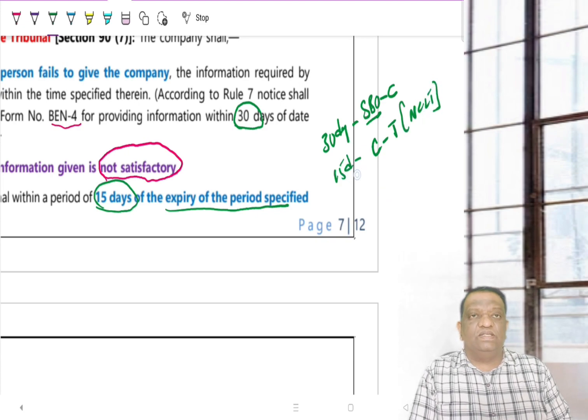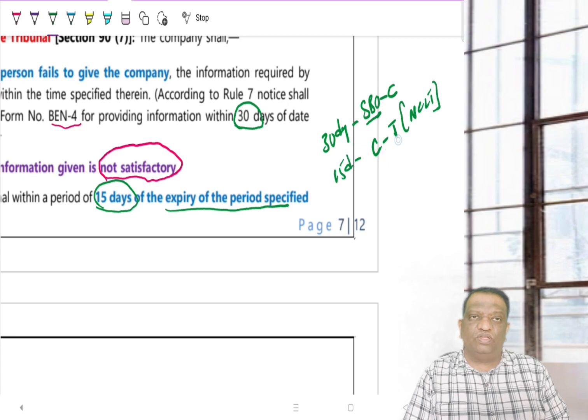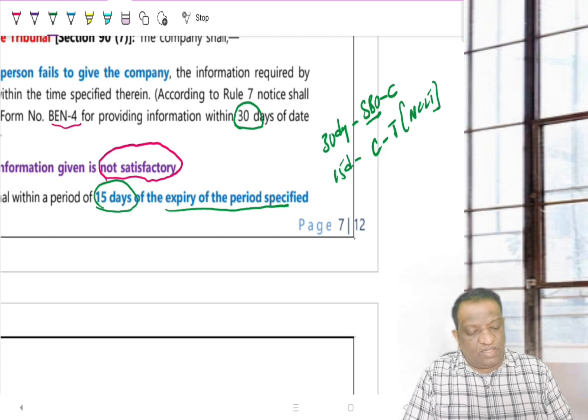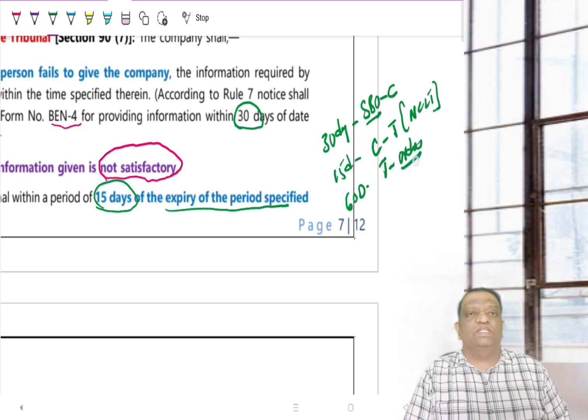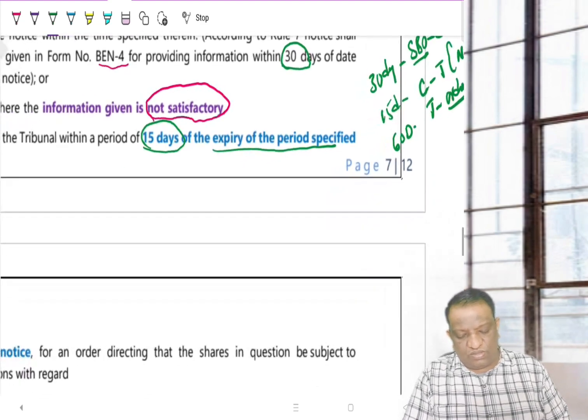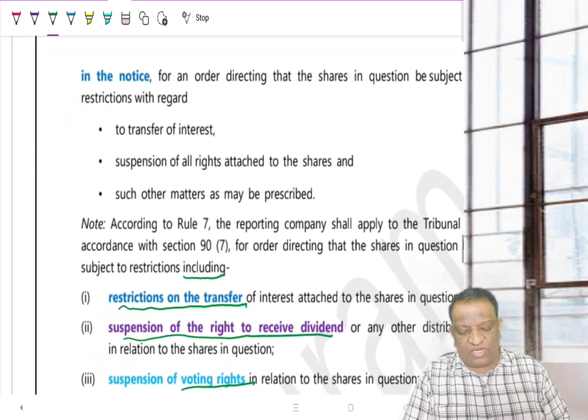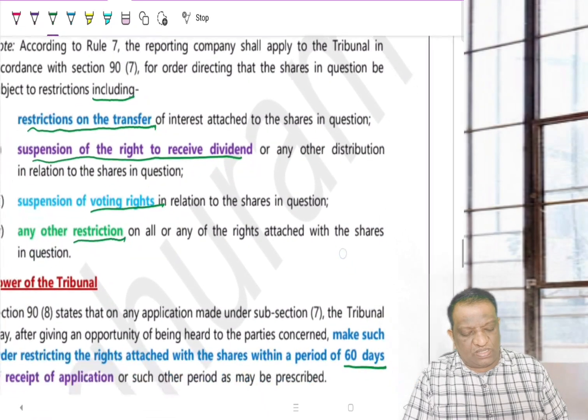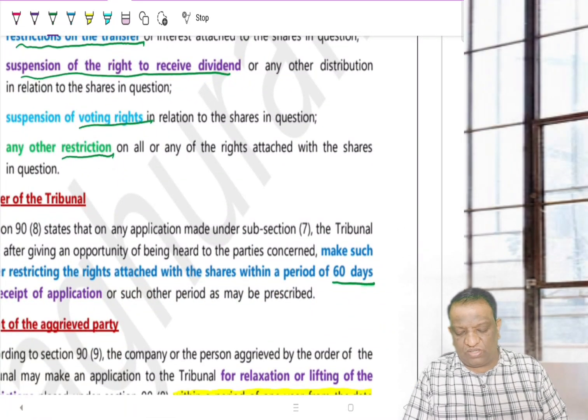Now 15 days is the time limit for the company to go to the tribunal, that is NCLT. Then what are the timelines for the tribunal to decide it? 60 days. So the tribunal will pass an order restricting the voting rights and any other rights, including dividend and all. So the tribunal is given 60 days time to pass that order.